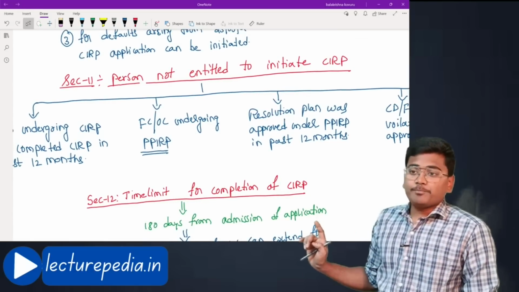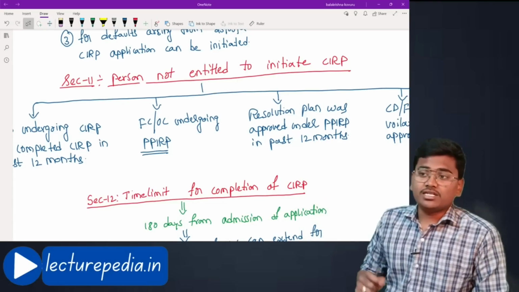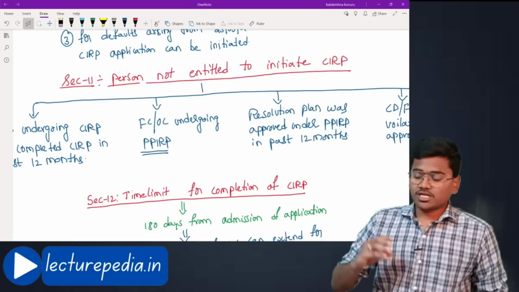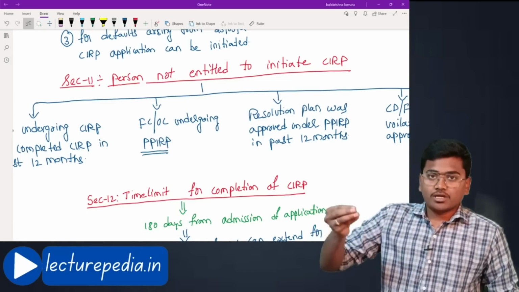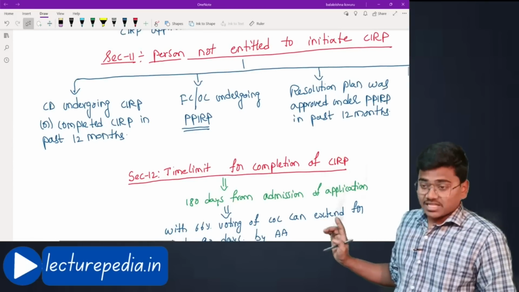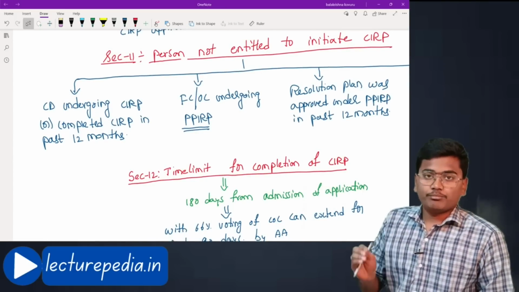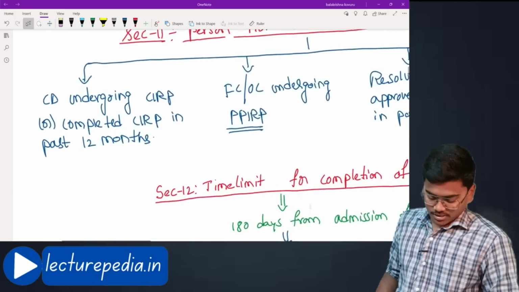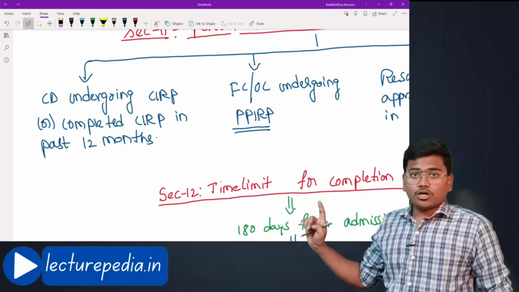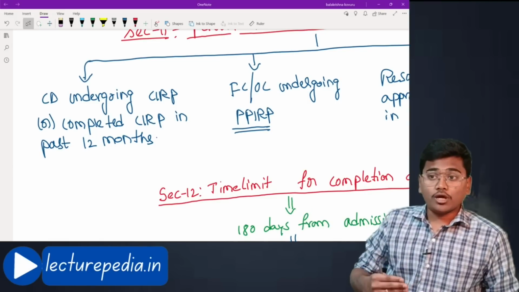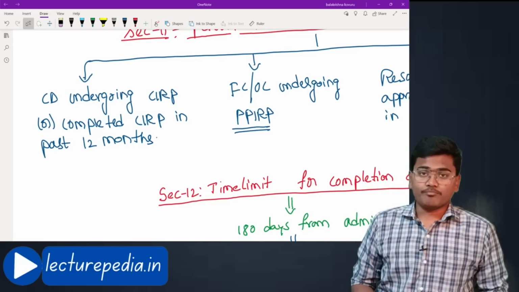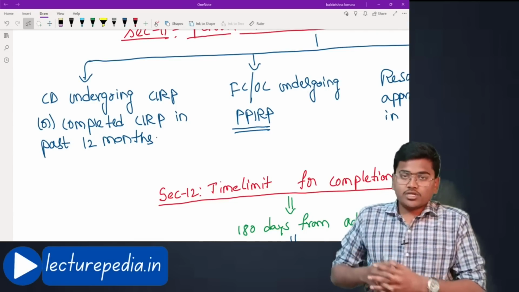Now, section 11 deals with persons not entitled to initiate CIRP. That means operational creditor, financial creditor, corporate debtor can initiate the application for CIRP, but in the following cases they cannot initiate a CIRP application. What are they? First one, corporate debtor is presently undergoing corporate insolvency resolution process or has completed corporate insolvency resolution process in the past 12 months. Okay, currently he is undergoing CIRP.